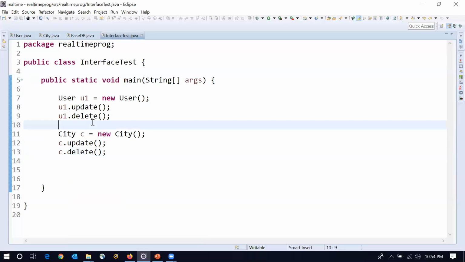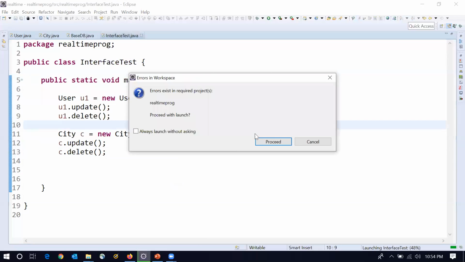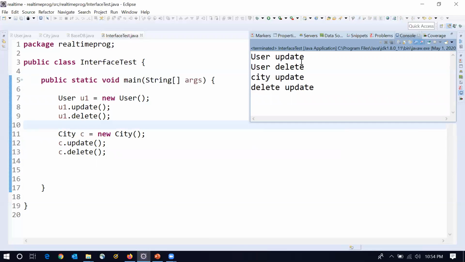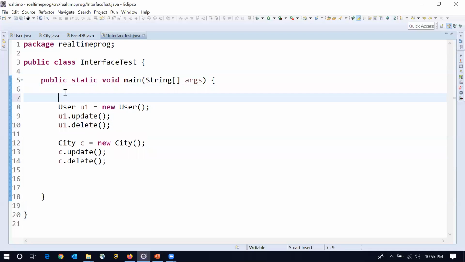Now, if I try to execute this, run as Java application. You can see here: user update, user delete, city update, city delete. In this way, we can call the methods which are defined in the interface and which are implemented within the class. Now, if you want to perform runtime polymorphism, we can do it like this also.